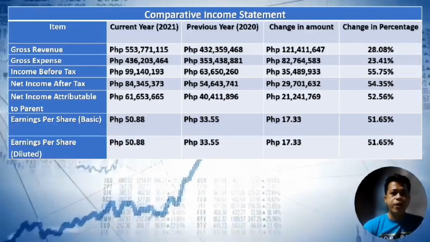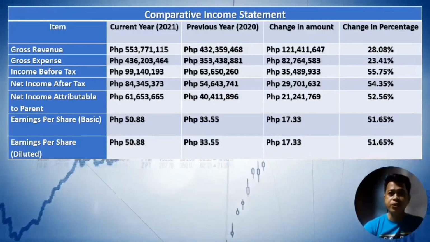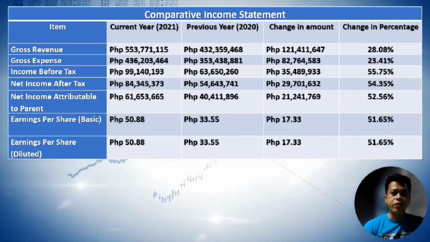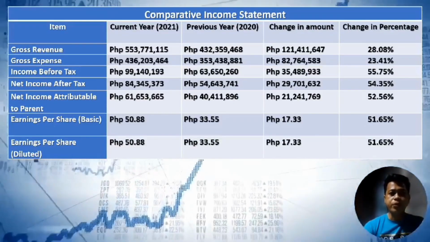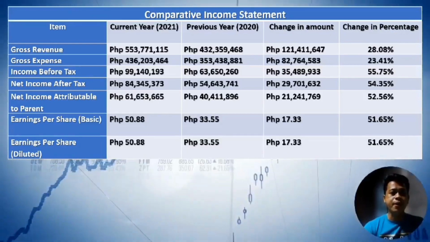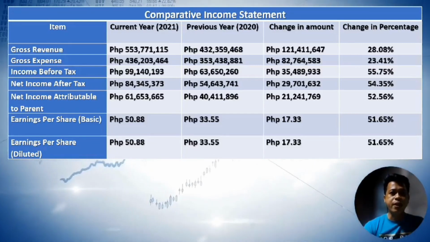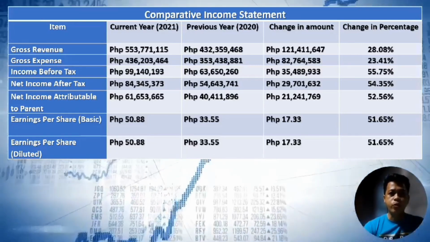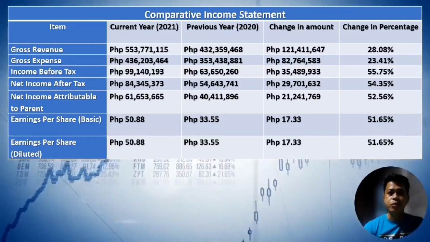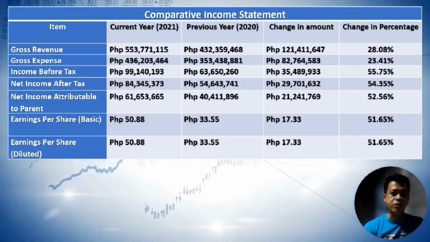Hi everyone, here's a breakdown of the provided comparative income statement for the years 2020 and 2021. Gross revenue increased by 28.8%. This represents the total revenue generated by the company before deducting any expenses. Gross expense increased by 23.41%. This represents the total expenses incurred by the company before accounting for taxes and other deductions.